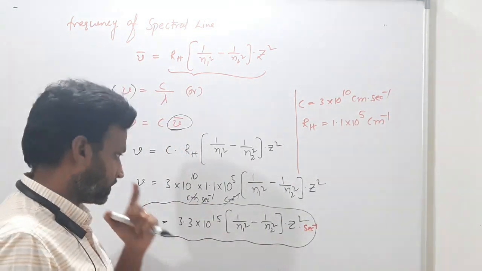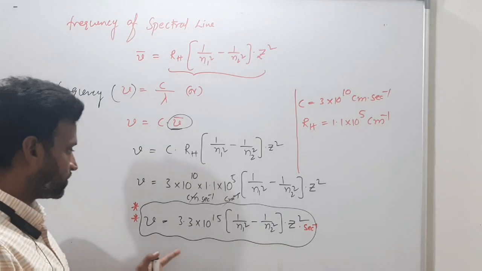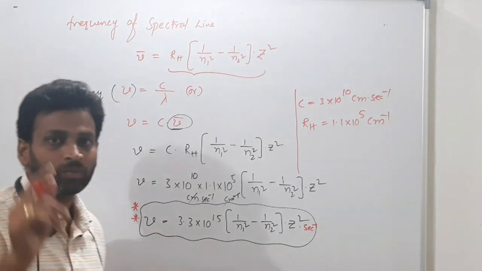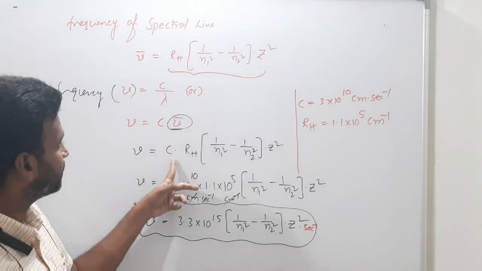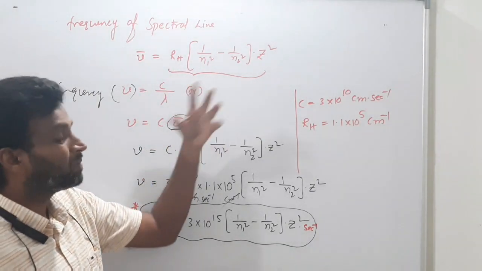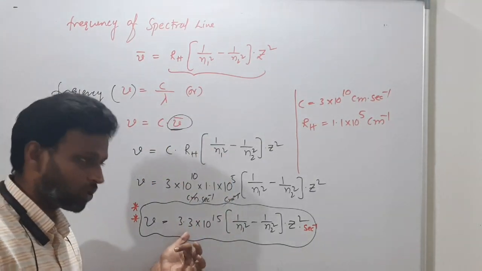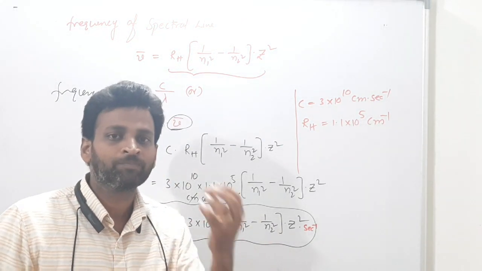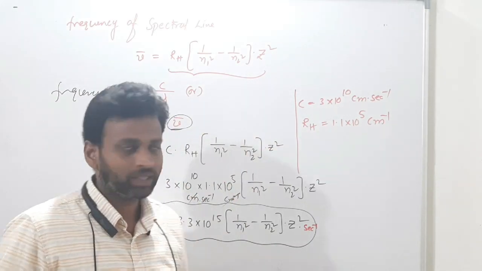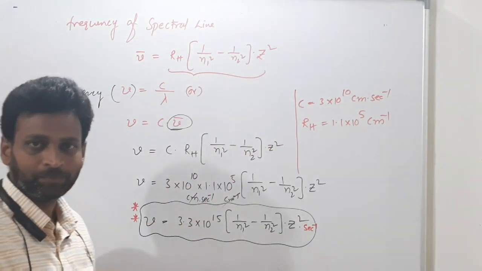So after substitution I got this frequency formula. If you do not remember it, it is not a problem, because you know the C value and the wave number formula. But if you remember this formula, you can use it directly for solving numericals, so that you can save time instead of doing all these things.